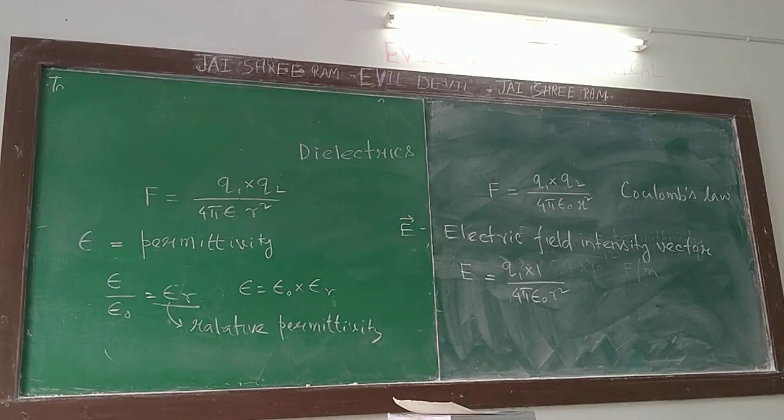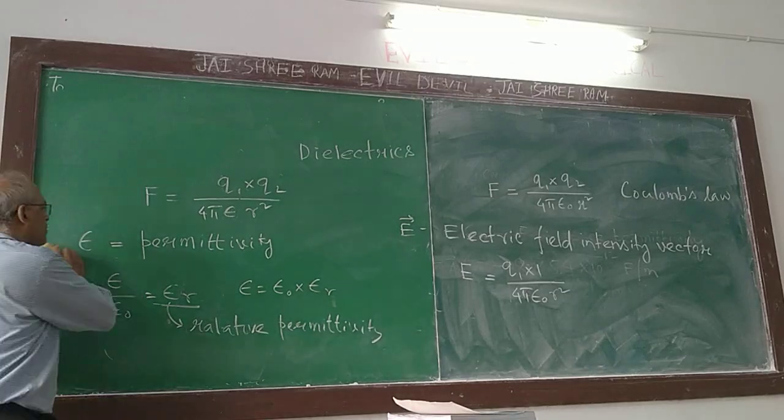So the first vector is clear. The same thing we'll deal with in magnetostatics, where it is called the magnetic field intensity vector. The other two vectors: one is the electric displacement vector, which today we'll touch on, and the other is the magnetic induction vector. These are the 4 basic vectors in electrostatics and magnetostatics, electromagnetic theory. One I am taking. Fine.